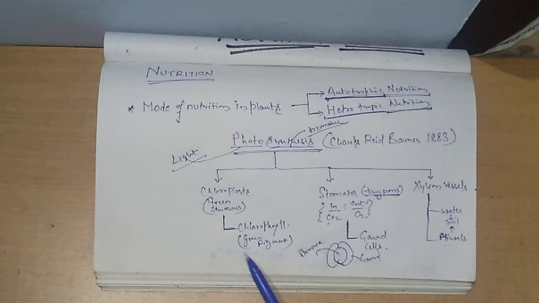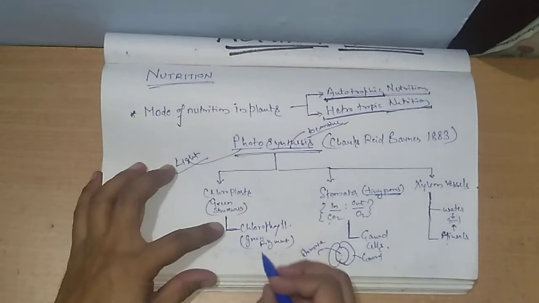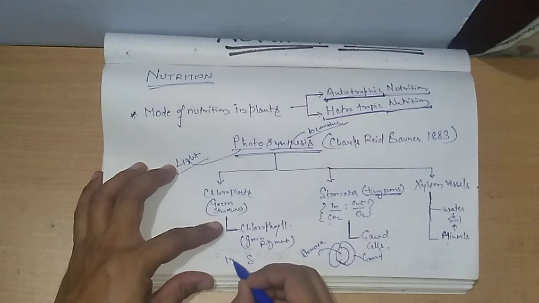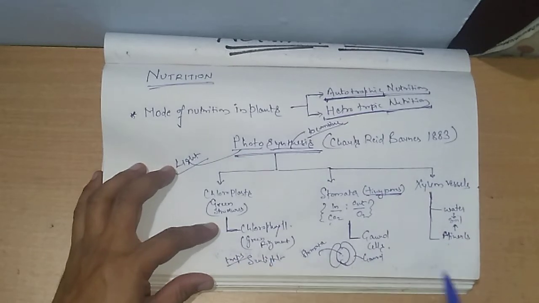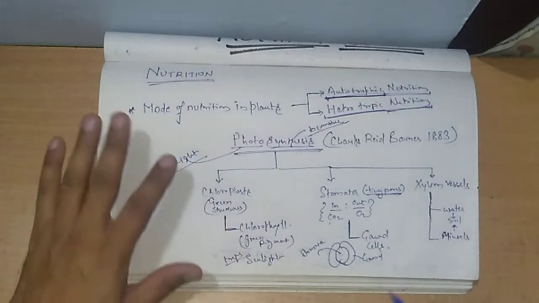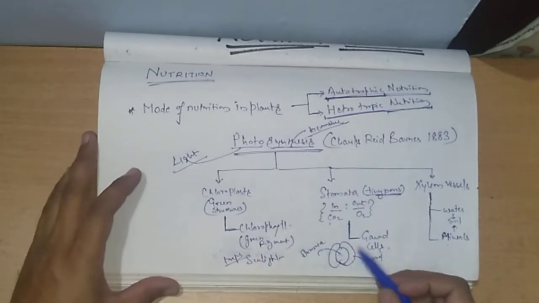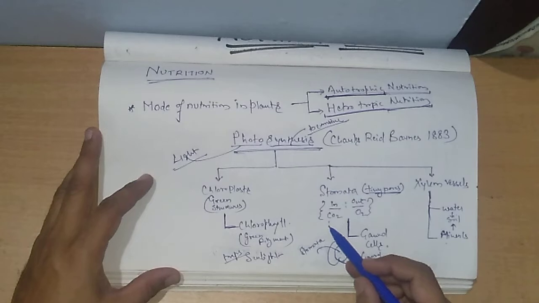Chlorophyll traps sunlight, which is falling on the leaves. Okay, and guard cells help to provide CO2 from nature.